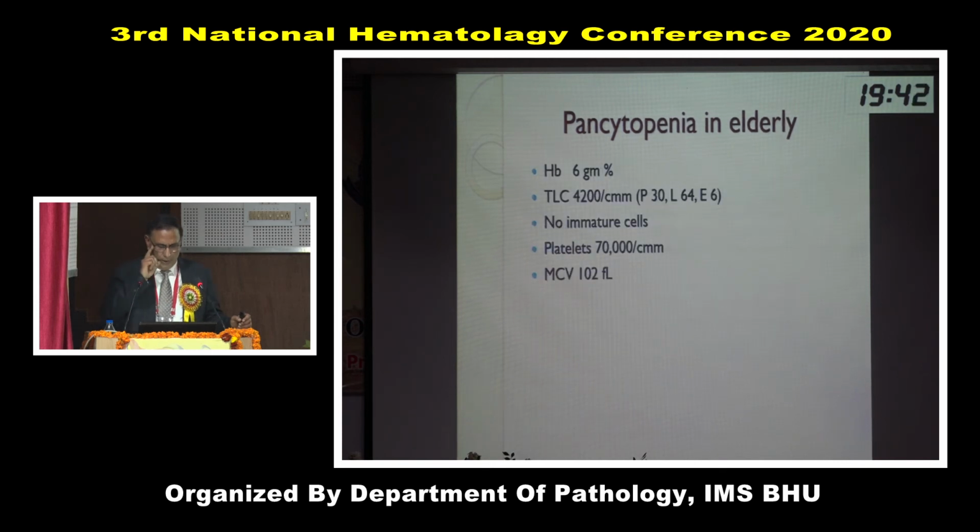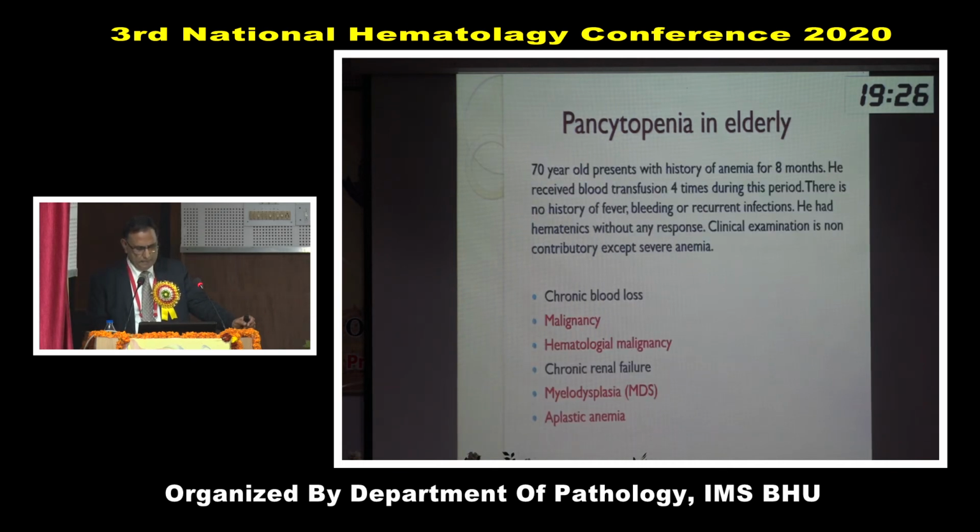Let's see the findings: hemoglobin 6 gram, TLC normal but the ratio is disturbed. No immature cells, platelets 70,000, MCV high. So there is some degree of pancytopenia plus high MCV in elderly age. So possibilities are hematological malignancy, myelodysplasia, aplastic anemia.